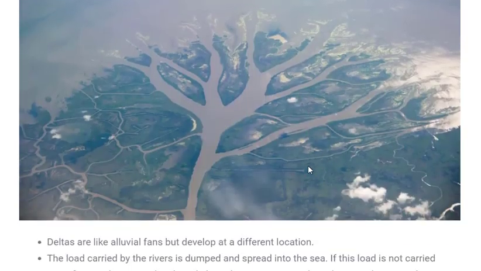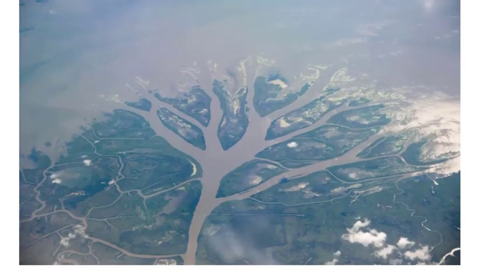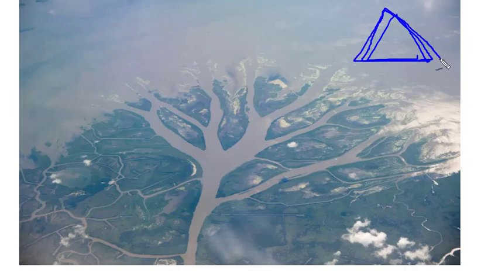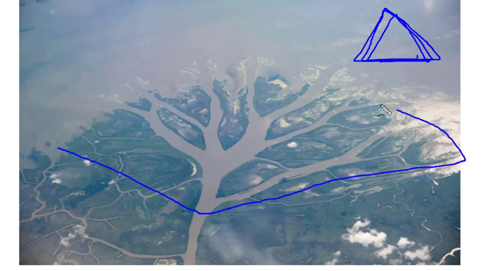Next is deltas. Now what are these deltas? You might have heard about delta in mathematics also. Delta means a triangular shape. It has its significance in maths and many other subjects, but this is just a shape which is considered over here. So whenever a river originates from a mountain and ends or sinks into an ocean, during sinking into the ocean, it forms a delta or a triangle shaped structure.